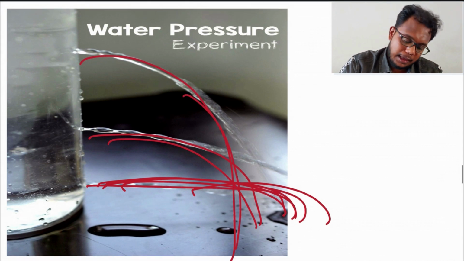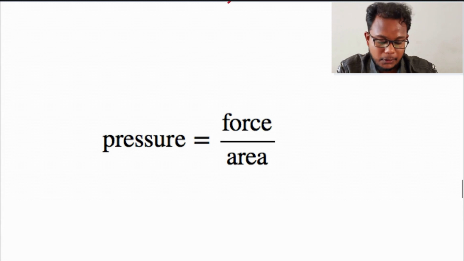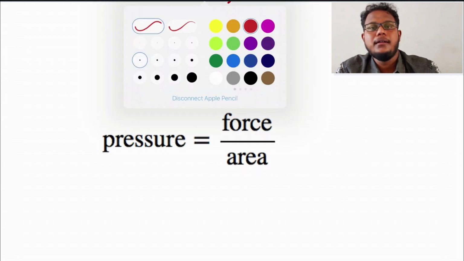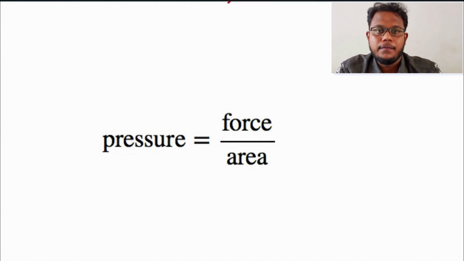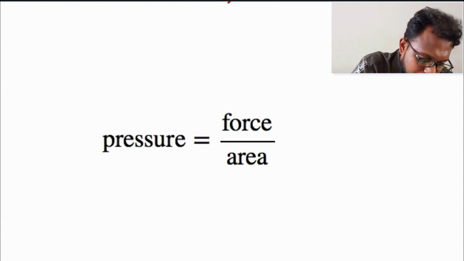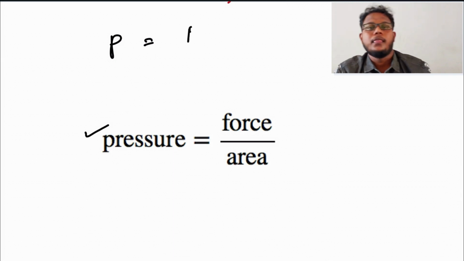We can once again identify what is pressure. Pressure is actually a force given to a particular area. From here we have to understand a thing: pressure is equal to force divided by area.